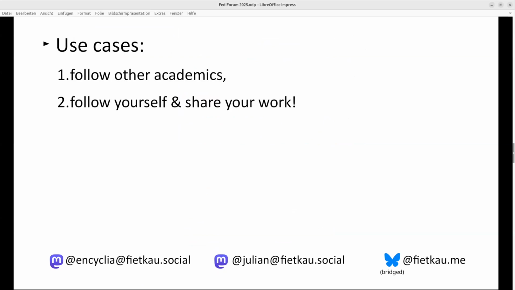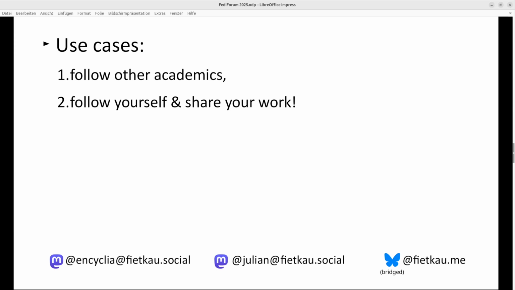A few points that I wanted to not forget, so I made a little bit of a written list here. The main use cases for Encyclia are you can, of course, follow other academics. This is especially interesting for people who may not have a Fediverse account of their own. And you can also follow yourself and be reminded to share your own work and have the whole bibliographic data right there, have download links available, identifiers available, and anything else you might need.